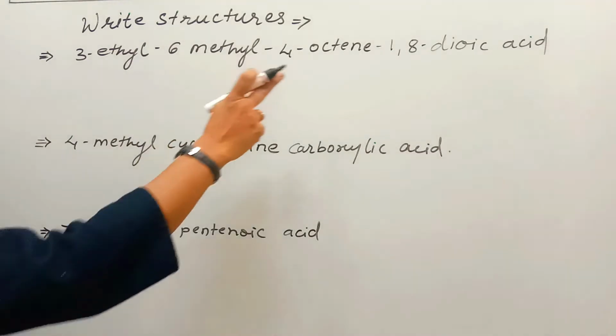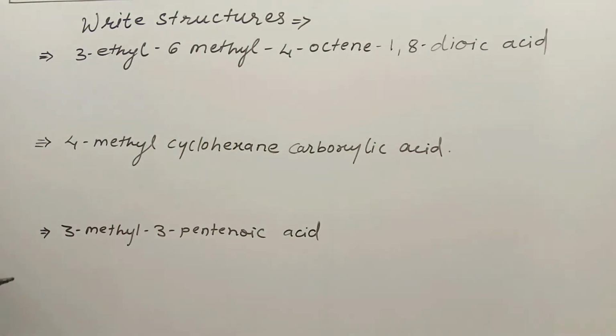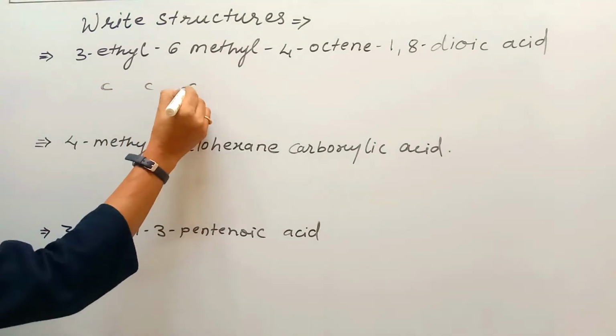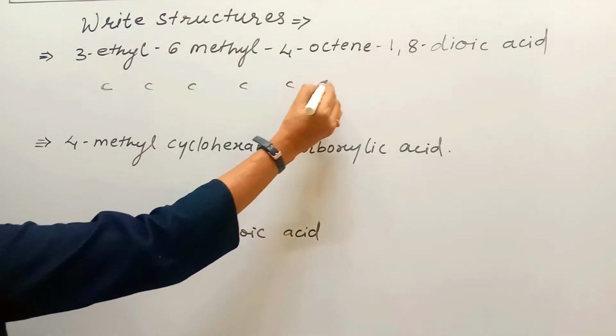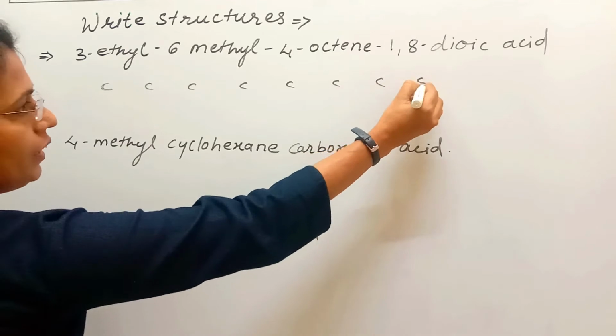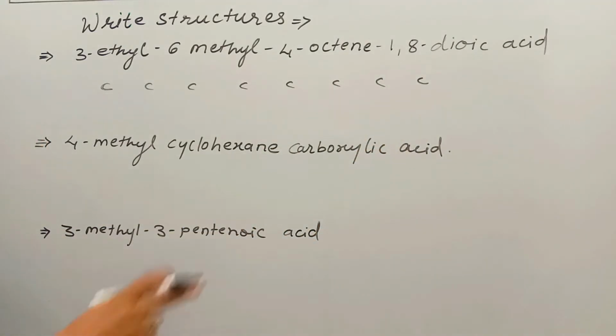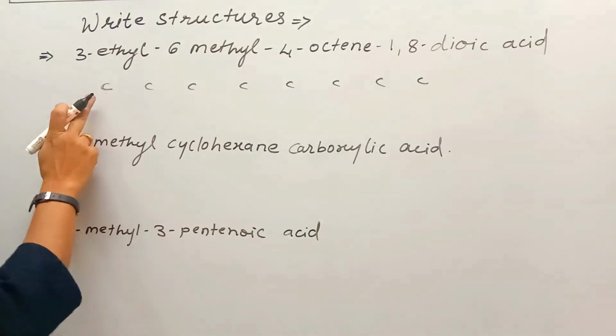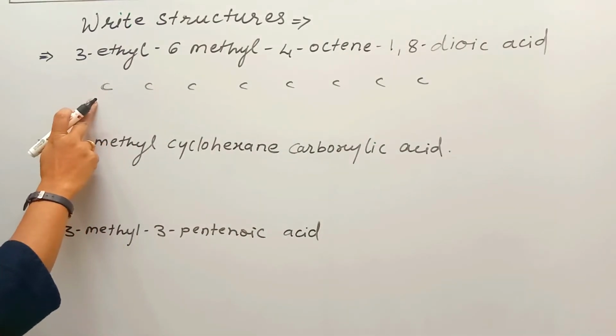First of all, concentrate on how many carbon atoms are there. Octene means we need 8 carbons. Write them: 1, 2, 3, 4, 5, 6, 7 and 8 carbon. 1,8-dioic acid means at first position and 8th position there is COOH.